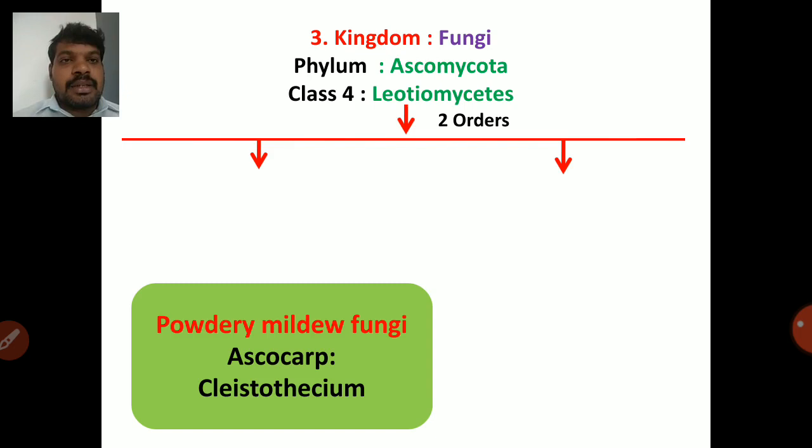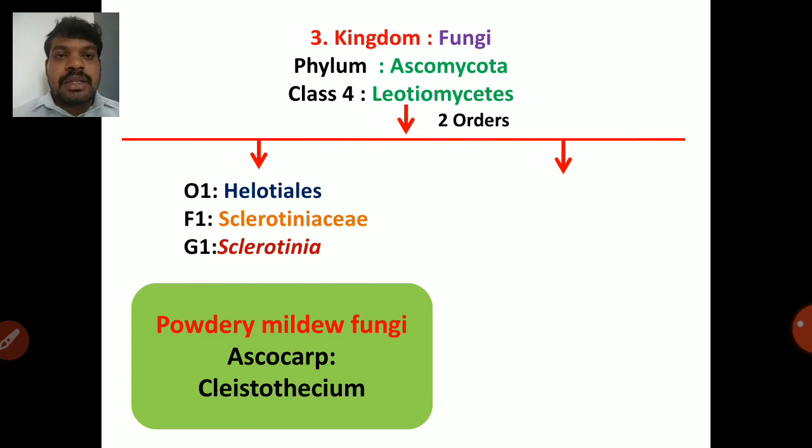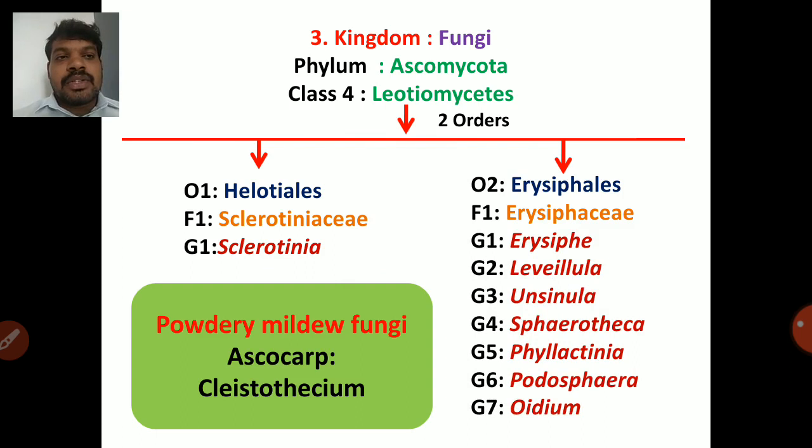So next one is class 4 Leotiomycetes, which mainly contains the powdery mildew fungi. So powdery mildew cause பண்ற fungi பார்த்திருக்கோம், which produce ascocarp, cleistothecium. So they mainly produce the cleistothecium. Cleistothecium is a closed fruiting body. So first of all, Helotiales, Sclerotiniaceae, genus one is Sclerotinia, which causes stem rot disease.